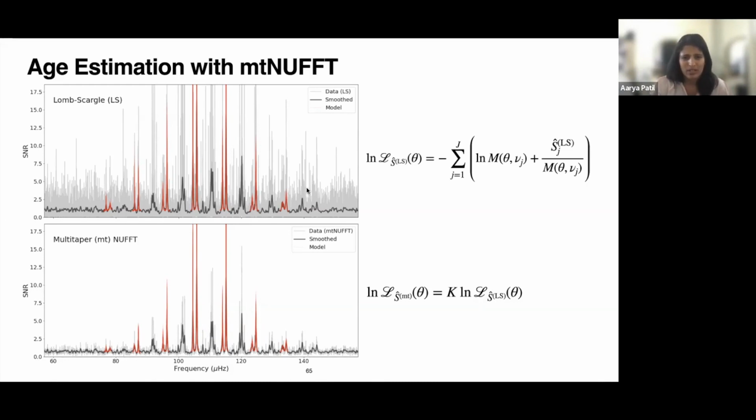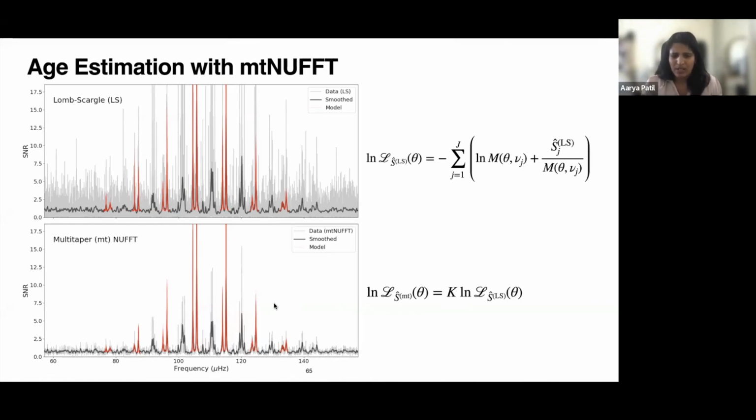One question I often get from people is: if we can just smooth the Lomb-Scargle periodogram, why do we have to do multi-tapering? The problem with smoothing the Lomb-Scargle periodogram is that when you smooth over the periodogram, you're smoothing over the leakage as well. So you're actually making the estimate more badly biased by averaging it. And this is something that is tackled by multi-tapering.